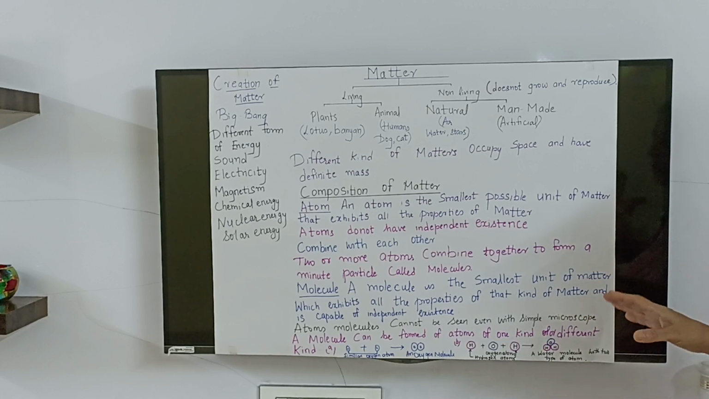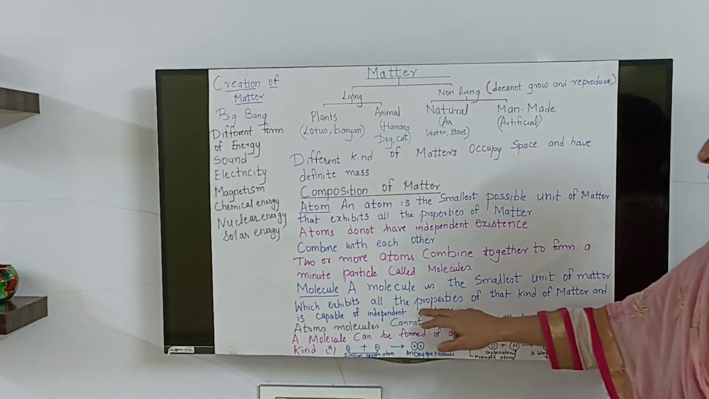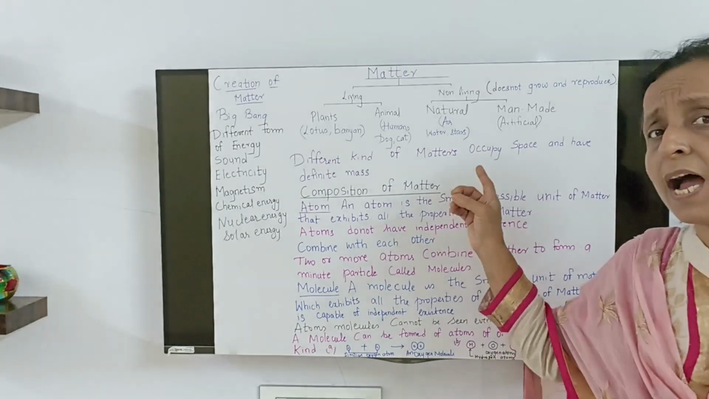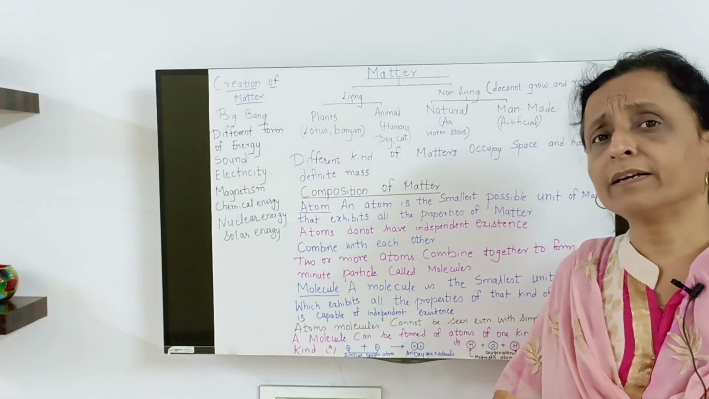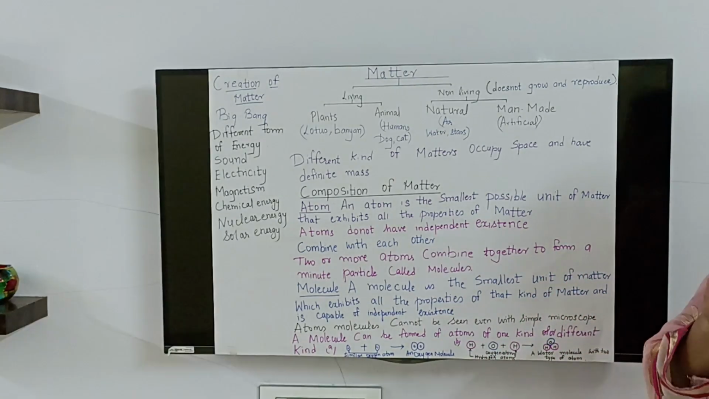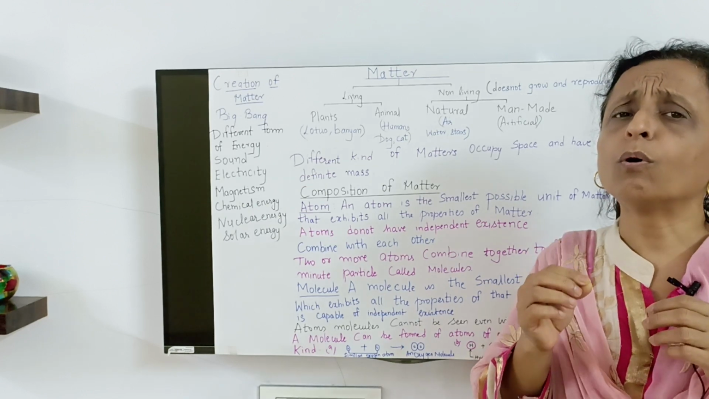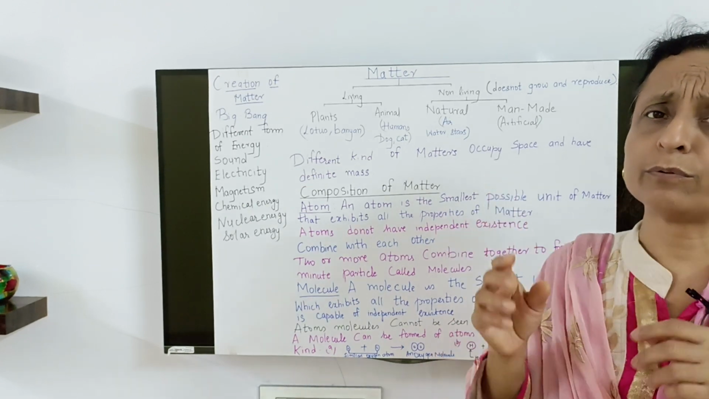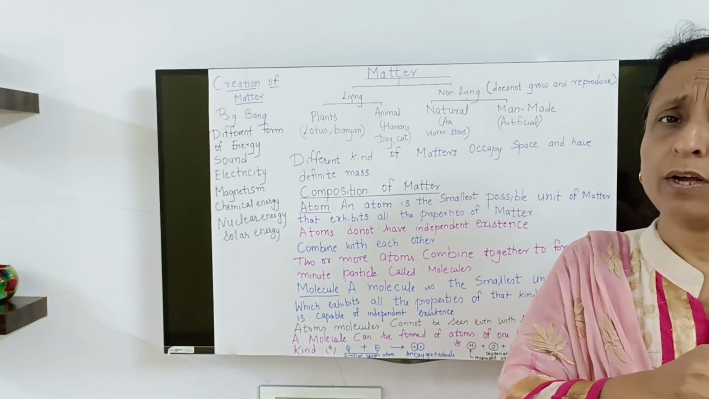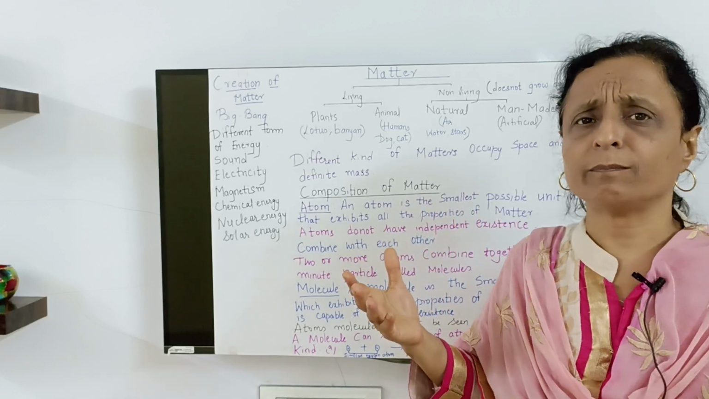It's the smallest unit of matter which exhibits all the properties of that kind of matter and is capable of independent existence. Atom is not capable of independent existence. Molecule is capable of having an independent existence. So O will combine to form O2. H and O will combine to form H2O. So now all these substances have already been formed.